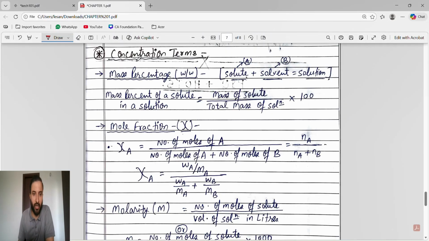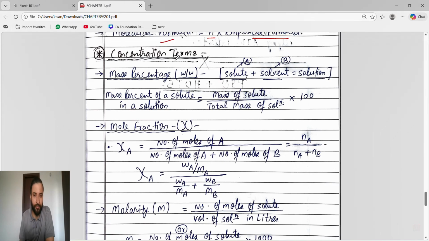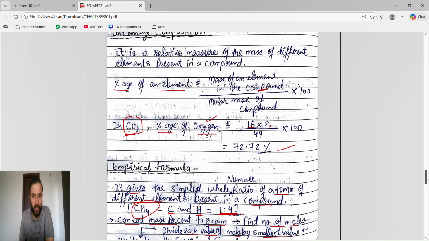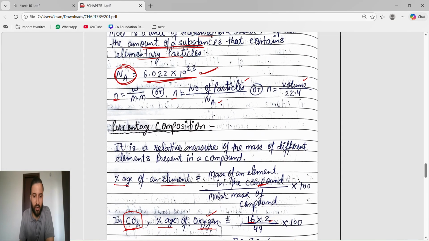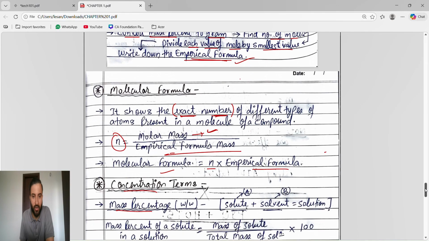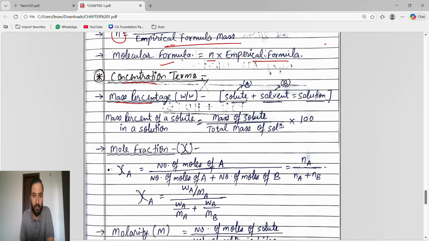Okay, chalo. Concentration terms. For finding concentration terms, you have to concentrate. The first concentration term is mass percentage. Mass percentage is similar to percentage composition. What do we do there? We take the mass of an element in the compound divided by molar mass, into 100. It is the same here. Concentration terms: first is mass percentage.